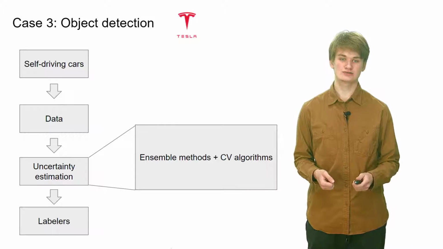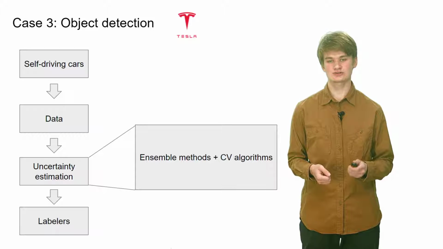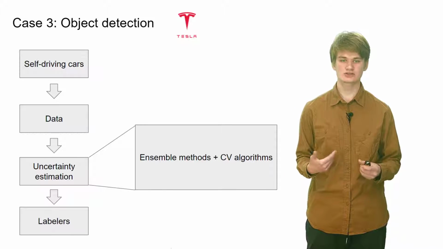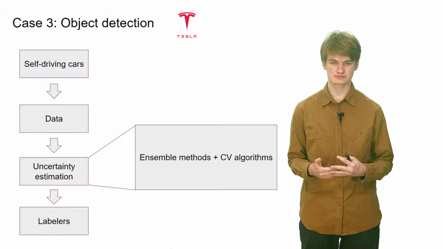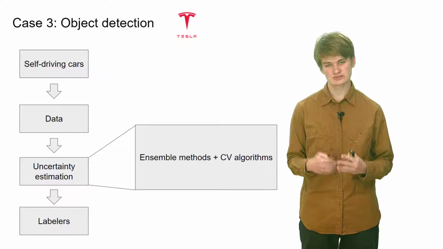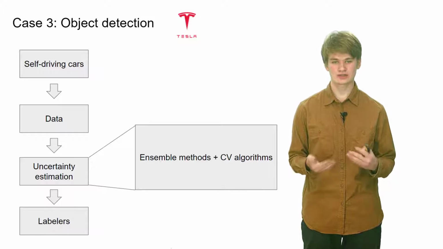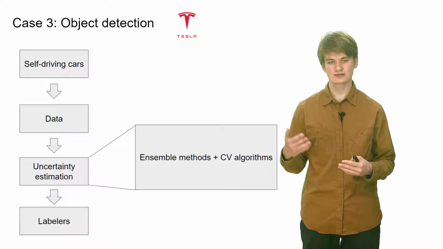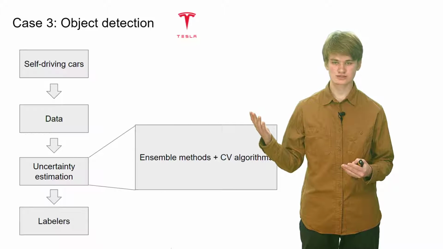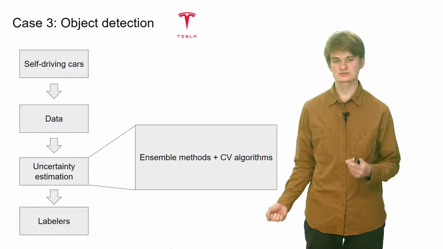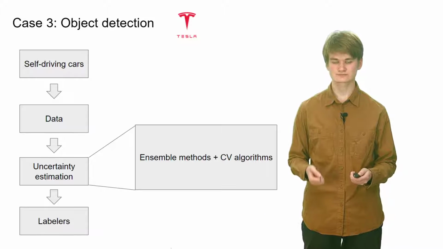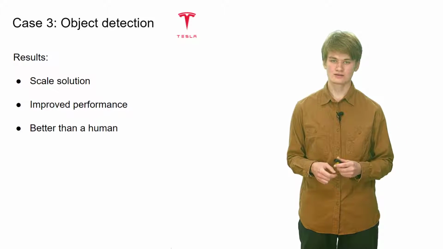NVIDIA and Tesla use ensemble methods and uncertainty estimation techniques to find challenging objects in the images. They save such images and afterwards provide them to labelers. They collect labeled data and add it to their training sets. This improves system quality. Let's go through the results.